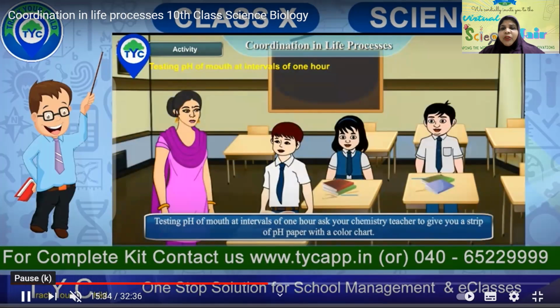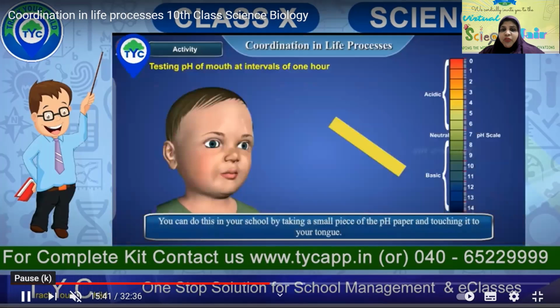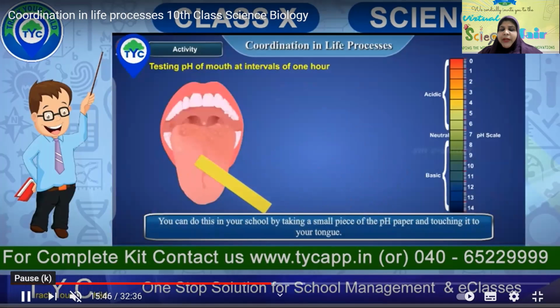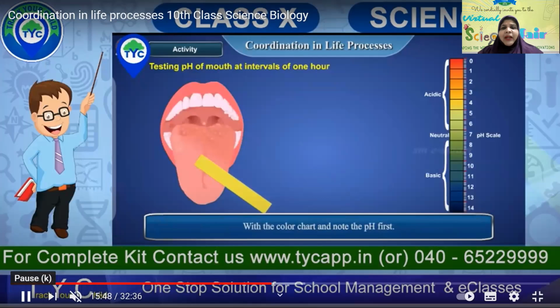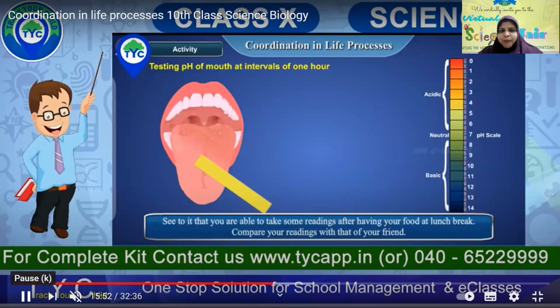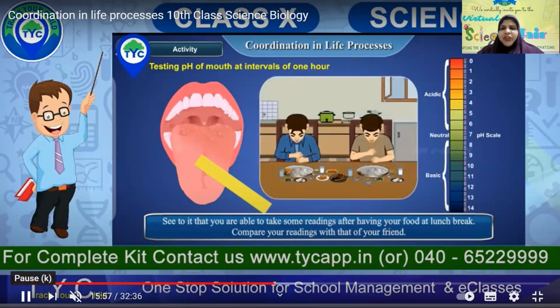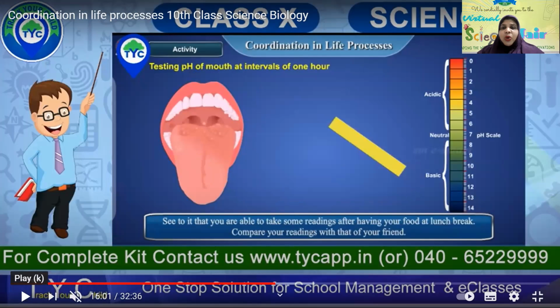So, you can ask what color of the pH paper you see, and then you can find out what it is. What you have to do is you can do this in your school by taking a small piece of pH paper and touching it with the color chart and noting the pH first. See to it that you are able to take some readings after having your food at lunch break. Compare your readings with that of your friend. So what are your readings and what are your friends' readings? Please compare both.